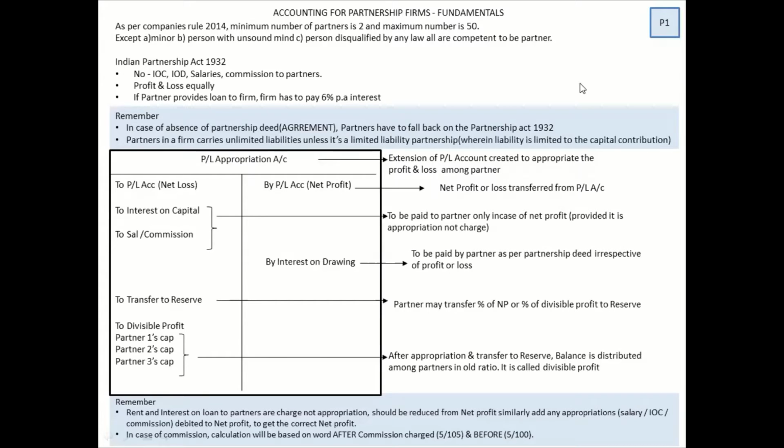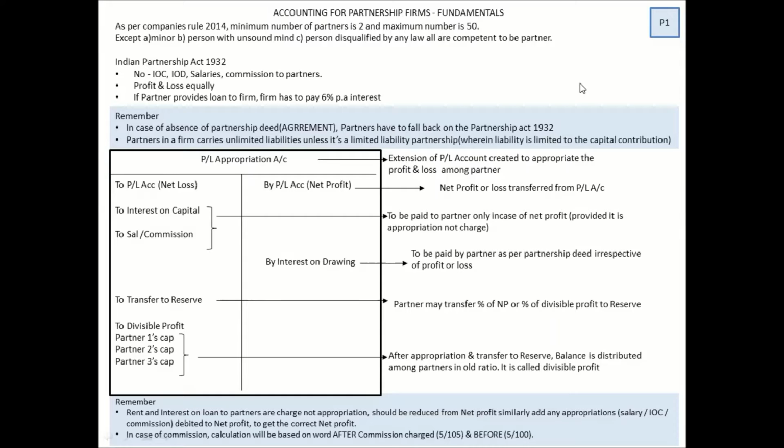In this slide, you will understand what is the Partnership Act 1932. Let's say that there are two partners who started off a business without making an agreement. After 1 year, there is a fight. Fight for the share of profit, fight for salaries, fight for commission. There could be any reason for a fight. Now, to solve this fight, the Government of India has made the Partnership Act 1932. So anytime there is no agreement, you have to fall back on this act.